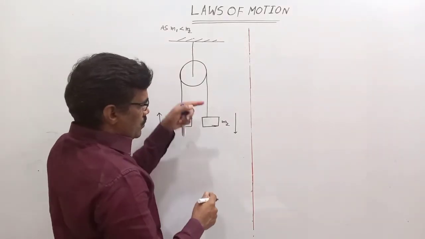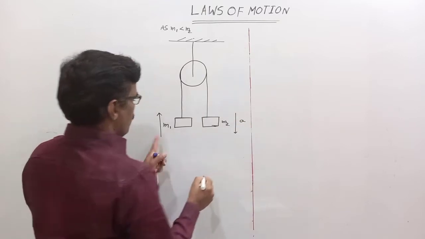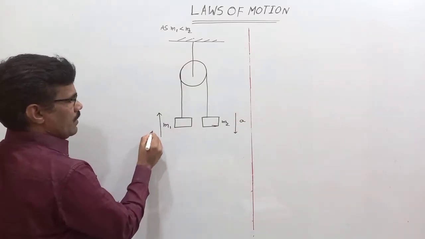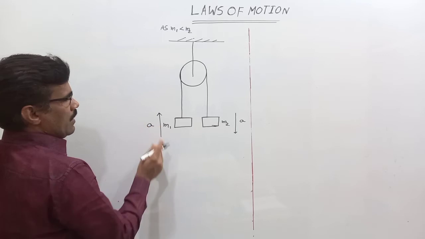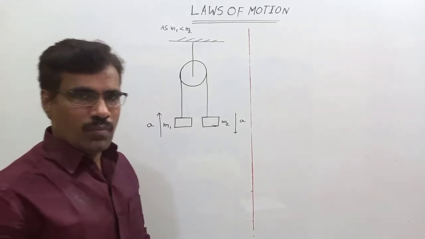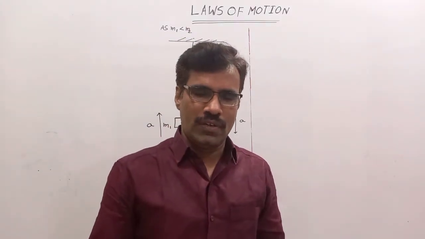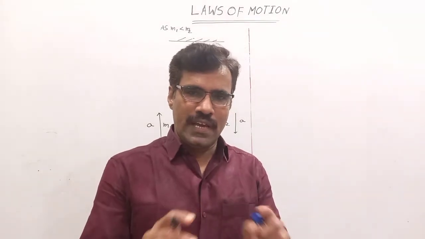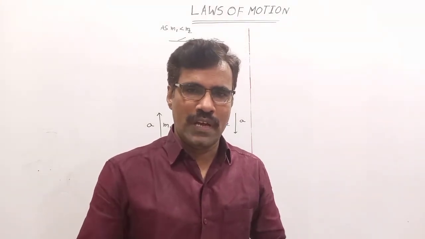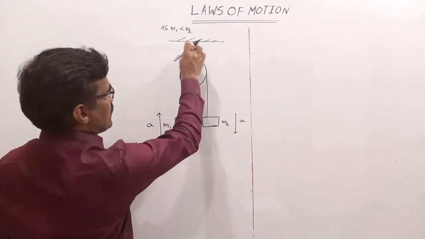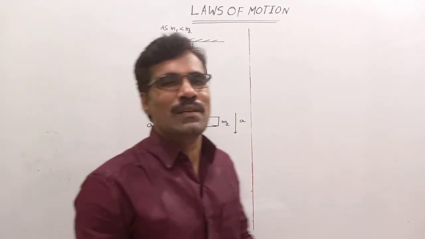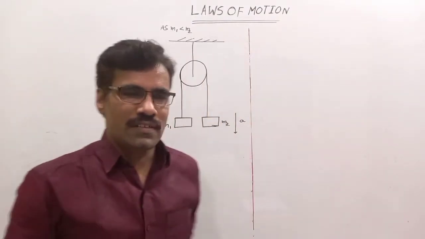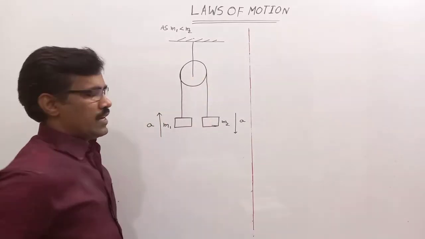That means M2 moves down with acceleration A. What is the acceleration of M1? It is A, in the upward direction. Both have the same acceleration, same velocity, same displacement, but opposite in direction, because they are connected with an inextensible string.